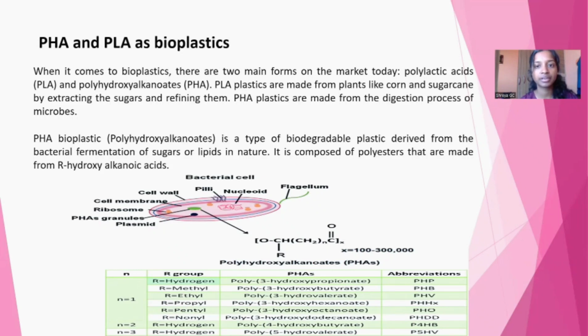PHA plastics are made from digestion process of microbes. PHA bioplastic is a type of biodegradable plastic derived from the bacterial fermentation of sugar or lipids in nature. It is composed of polyesters that are made from R-hydroxyalkanoic acid.